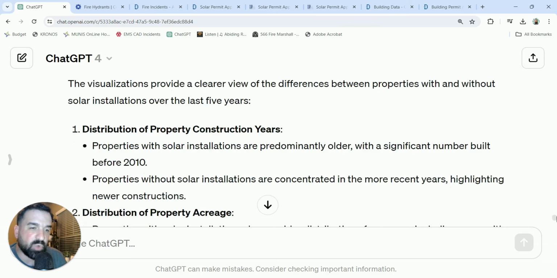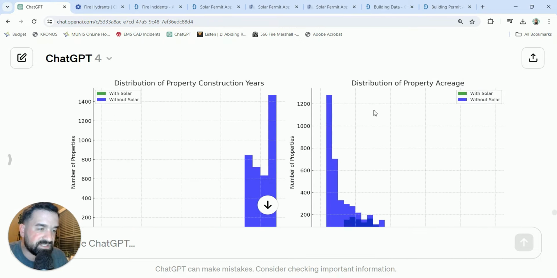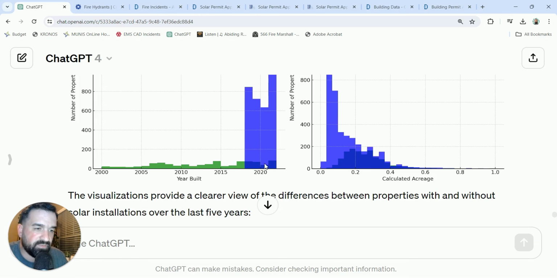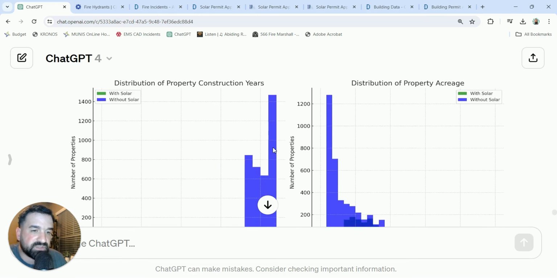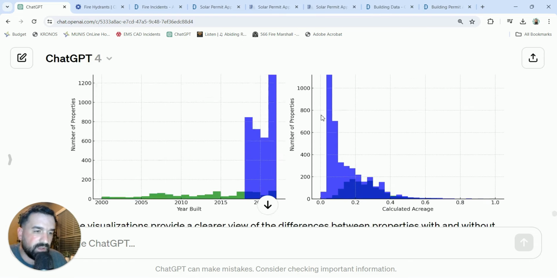But again, the histogram is kind of a cool way to visualize something, right? Again, to me right now, as I show this video, I'm not worried about the accuracy of the visualization. I know that sounds terrible to say, but I'm not. I want to show you what these visualizations look like, how to build them, or what that does. And obviously, if I'm looking for more accuracy, I would tell the GPT, hey, that doesn't look right. So let's actually try this. Because I suppose it does look right, just overlaid right here. Yeah, that looks probably fine. It makes sense that there would be more homes built in the distribution of property construction. New construction is not necessarily going to have solar on it right away. So yeah, that makes sense.